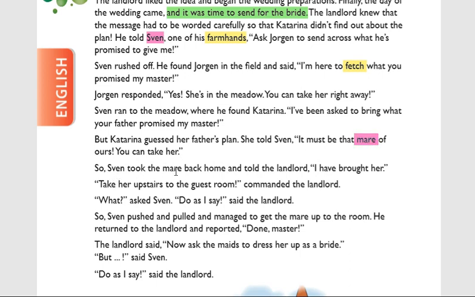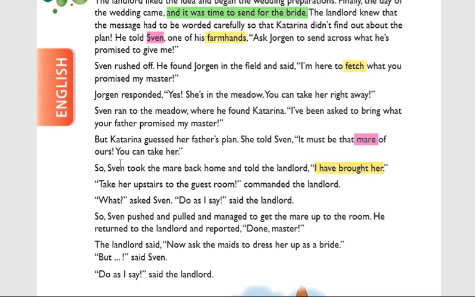So Sven took the mare back home and told the landlord, I have brought her. What did he say? I have brought her. So in this line, her means who? According to Sven, her means the female horse. But according to the landlord, her means what does he feel? Katrina. Very good.